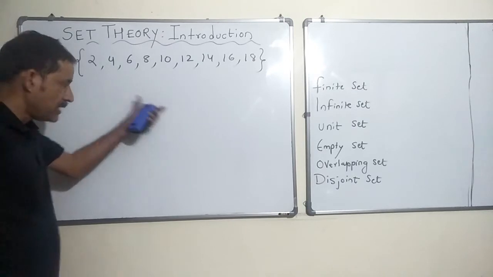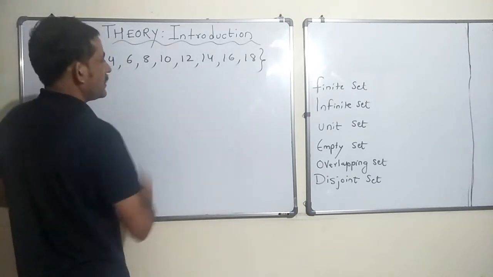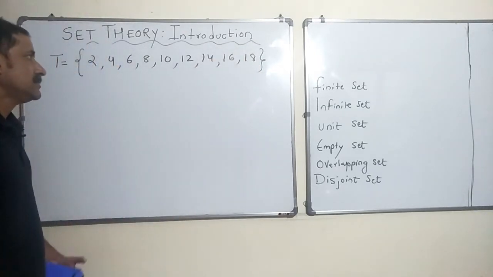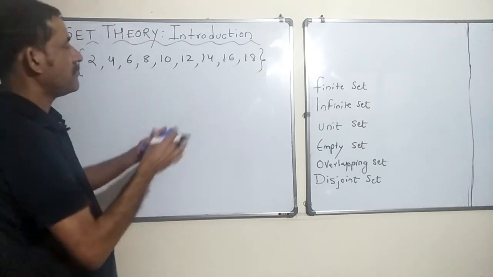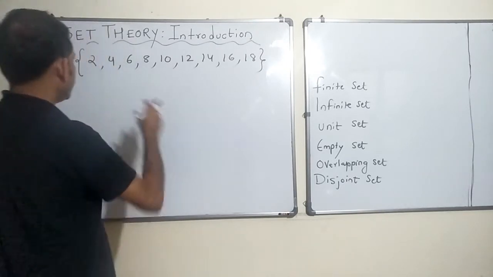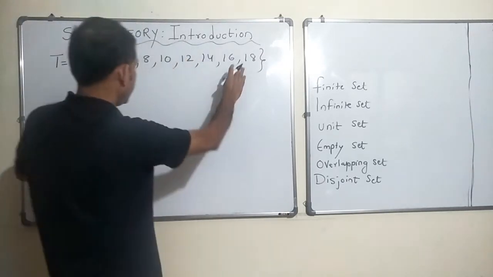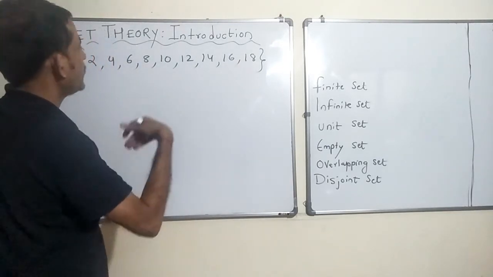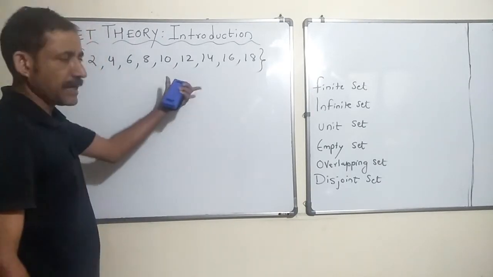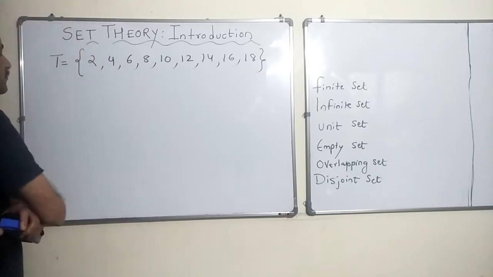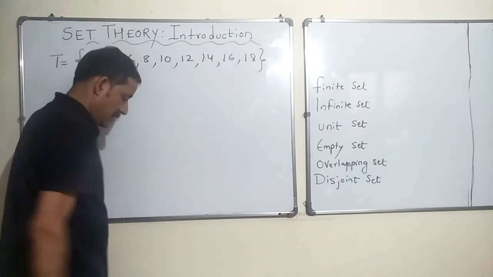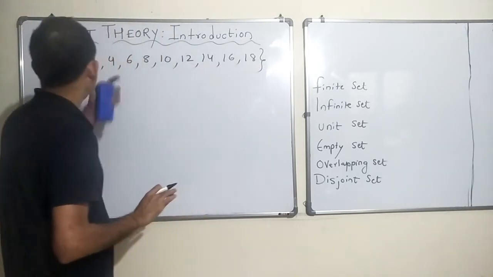Can I count the number of elements in this? Now this is a finite set, because it never goes on and on. At some point you can actually say this is the last element. In this case, 18 is the highest element in this set. There is no other element beyond 18. So the number of elements, I can say 1, 2, 3, 4, 5, 6, 7, 8, 9, right. There are 9 elements in set T.